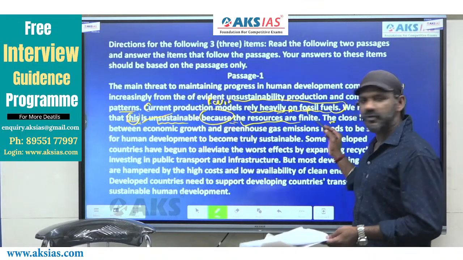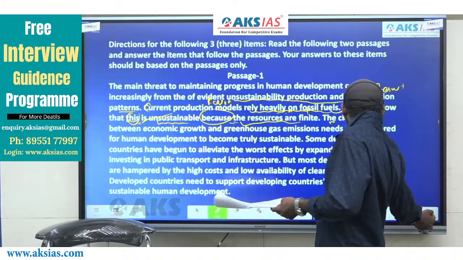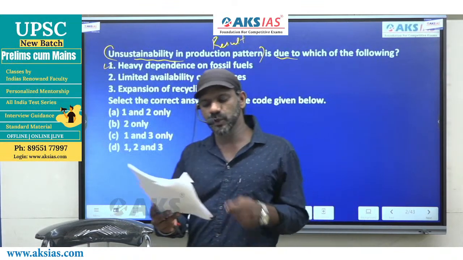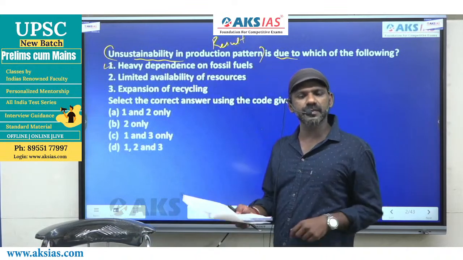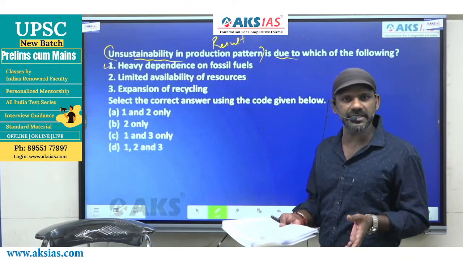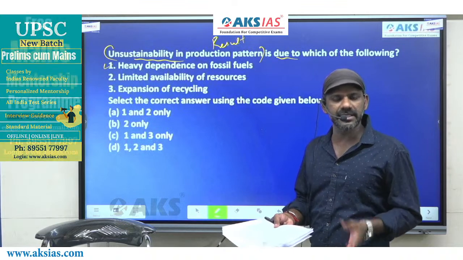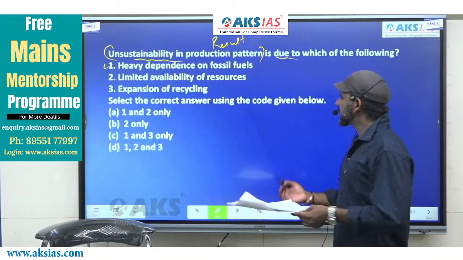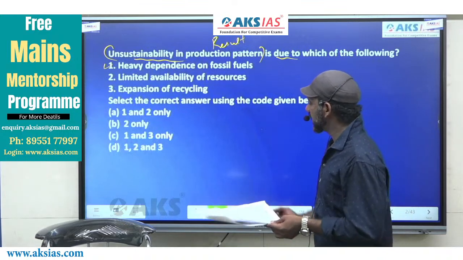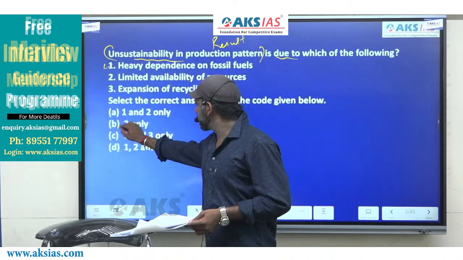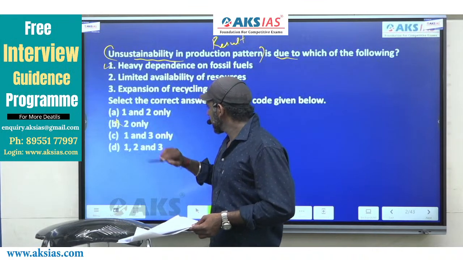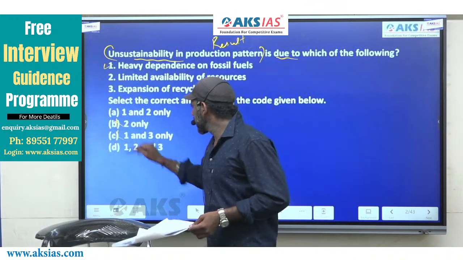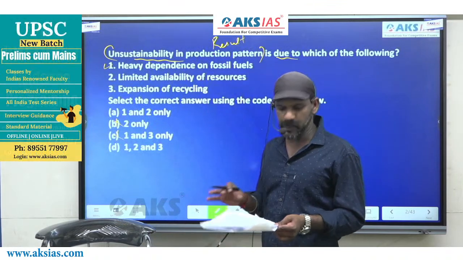So the second reason for saying why it is unsustainable is given in this sentence. The resources are finite. Now come to statement 2. Limited availability of resources. Resources are finite means limited or unlimited? Infinite means unlimited. Finite means limited. So limited availability of resources, statement 2, must also be considered. Based on that, option B is anyway gone because 1 is completely fine. We already eliminated option B. Now C is also eliminated. C does not contain mention of statement 2.